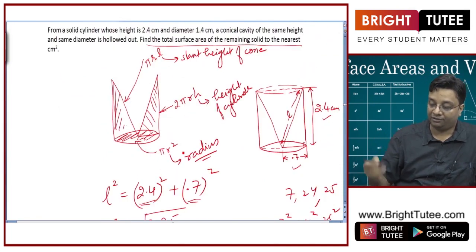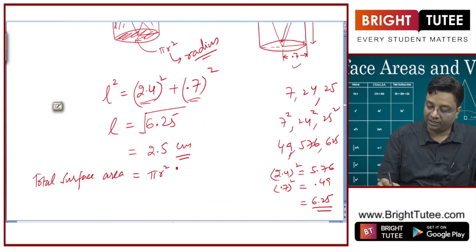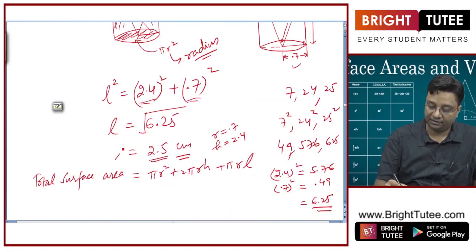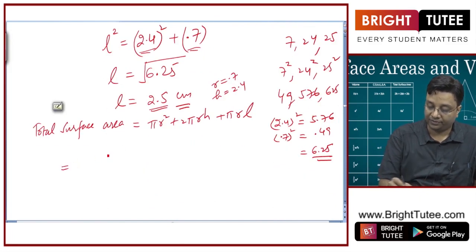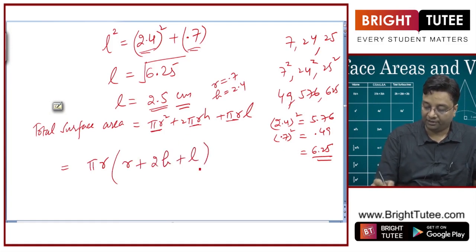Right. So now I have got the slant height also. So what will be the total surface area of the remaining solid? So total surface area is equal to pi r square plus 2 pi r h plus pi r L, right, where r is 0.7, h is 2.4 and L is 2.5. So let's put the values. Pi r and pi r can be taken as common. From here I will have r, from here 2h, from here L, right.